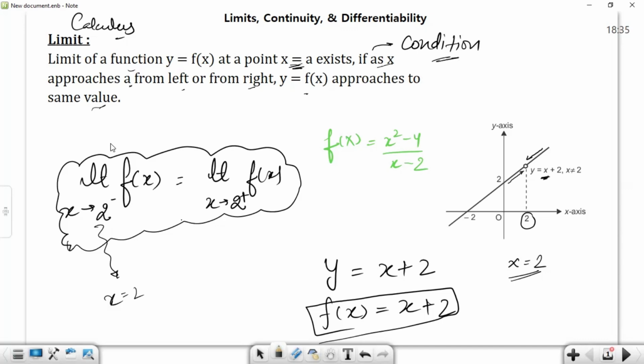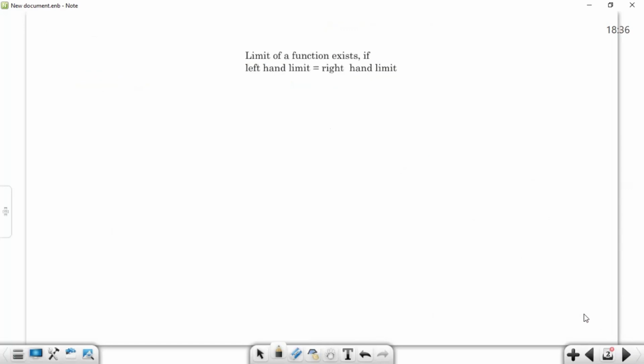So if x approaches a given point a from left or from right, and y is equal to f(x) approaches the same value, then the limit exists. We can remember it using this short definition.